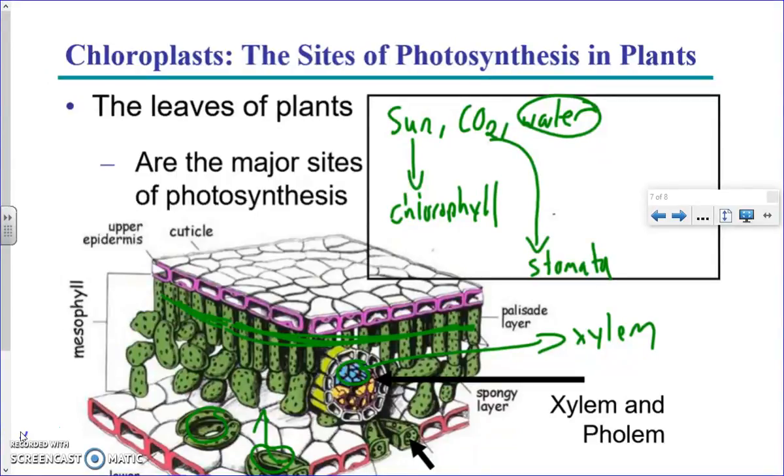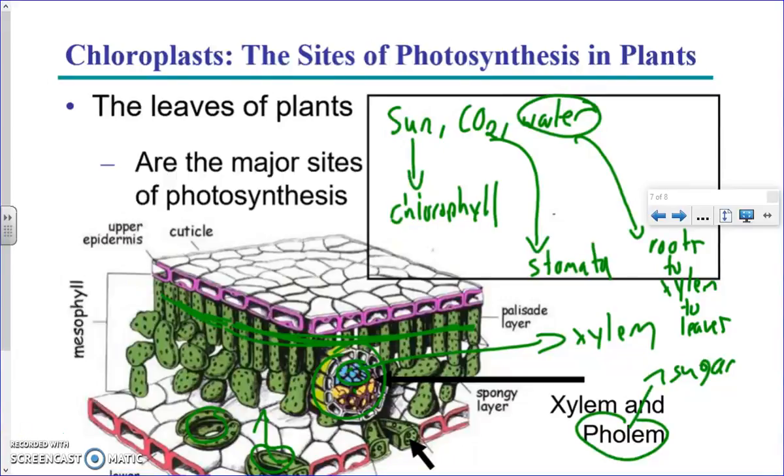We're also going to talk about phloem. Phloem carries sugar. We're going to talk about that later. These are called vascular bundles, and they contain xylem, which carries water, and phloem. They're two tubes. One tube is called xylem, and the other tube is called phloem. The xylem carries water, and the phloem carries sugar. To summarize for water: plants absorb water through the roots, which then moves to the xylem in the stem, and the xylem brings the water to the leaves.